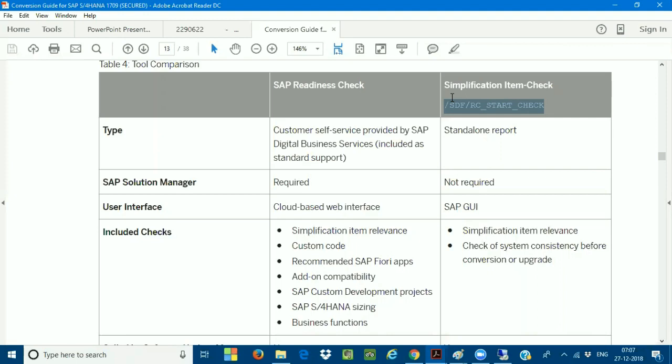For example, new asset accounting is not activated. It is in red color. Until the new asset accounting is activated, I cannot do the system conversion. That is where we get this error. You will experience this error only when you run this standalone report. You will experience a lot of errors, not only this one. There are some mandatory configurations; if you do not do them in your SAP ECC box, the system conversion cannot happen.